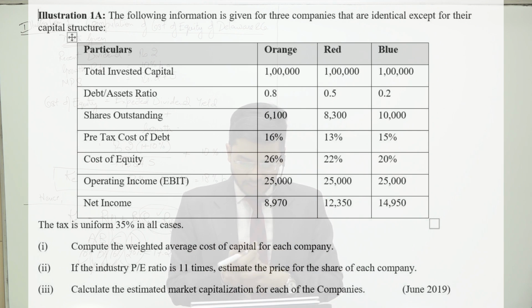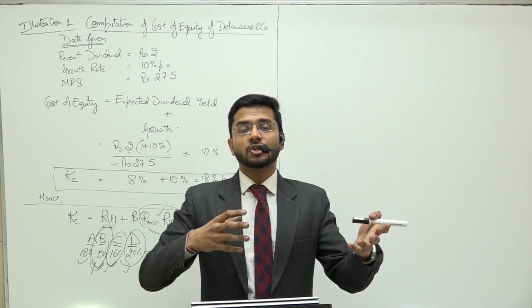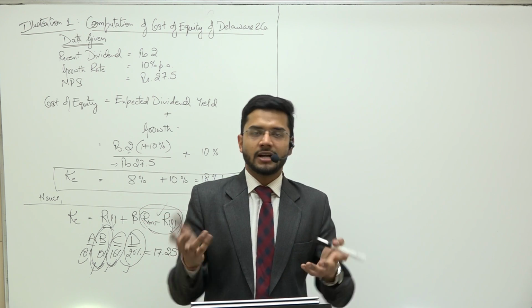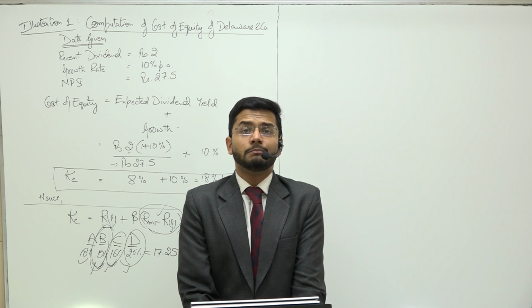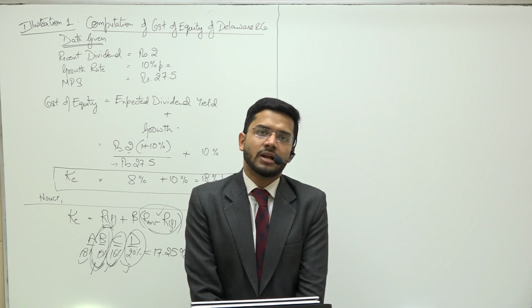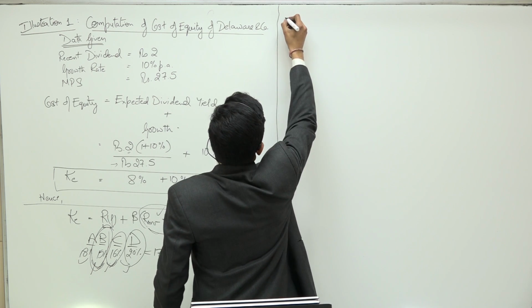Third, calculate the estimated market capitalization for each of the companies. Market capitalization means market price per share multiplied by number of shares. It is the total capital held by a particular company in the market as a whole. So these are the three things we need to compute.